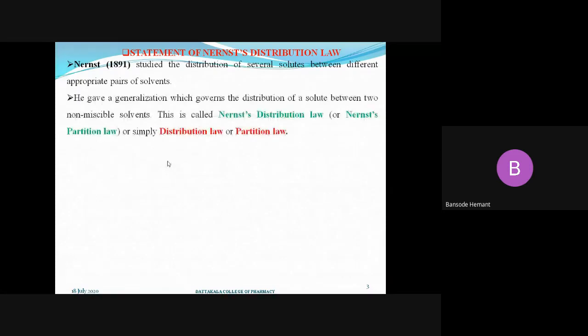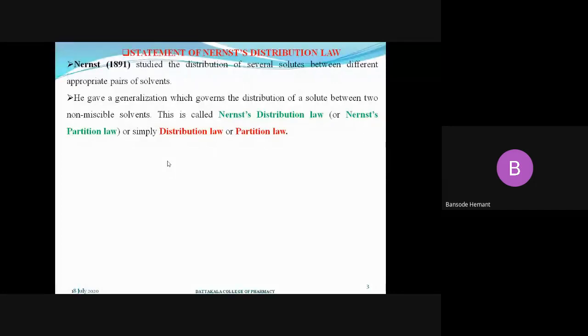For such pairs of solvents, Nernst in 1891 studied the distribution phenomenon of various solutes, we can say various drugs, and after this study he gave one generalized statement which governs the distribution phenomenon of the solute in non-miscible solvents.